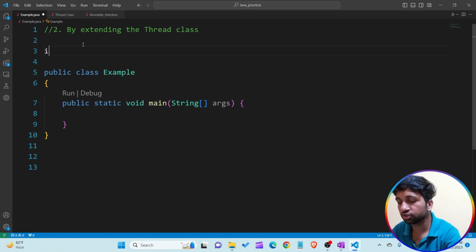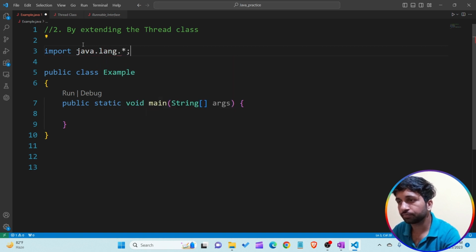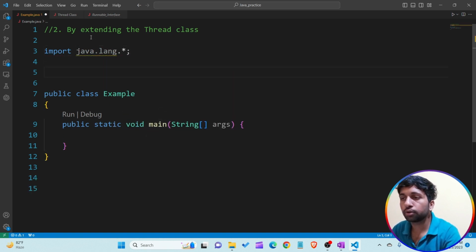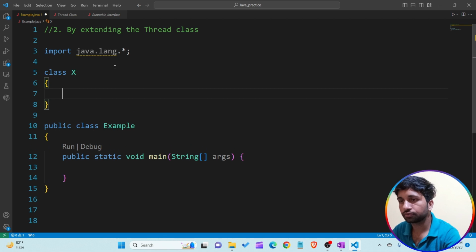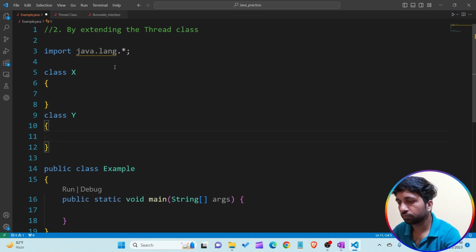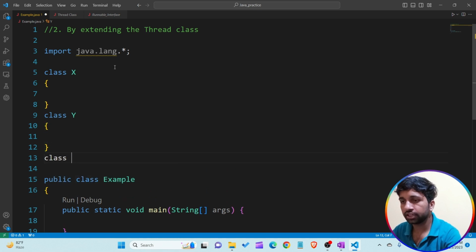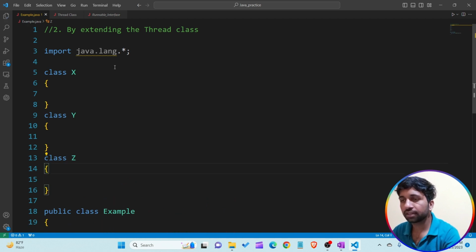So for that, I want to import java.lang. How are we able to create the multi-threading program? By extending the Thread class. So for that, I am creating class X, with capital X, and class Y, then class Z. Okay. Steps are also the same here.